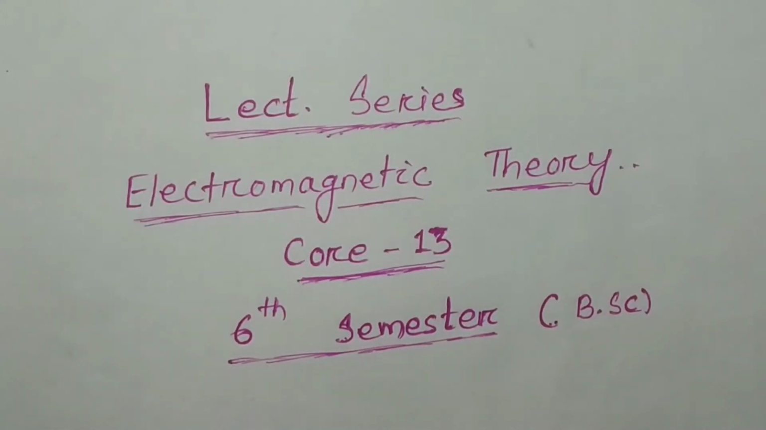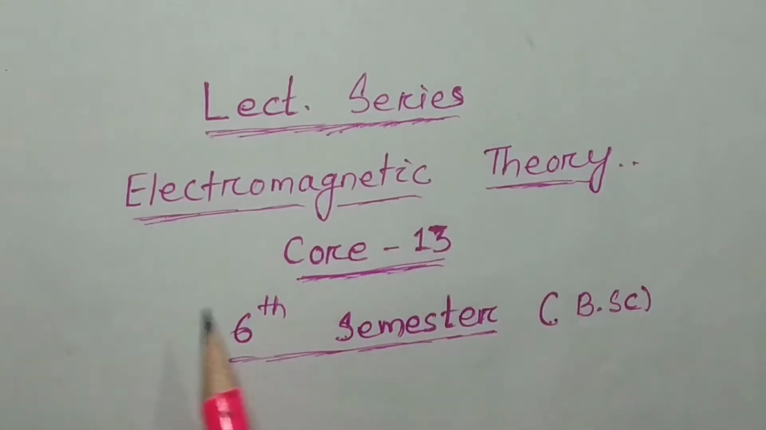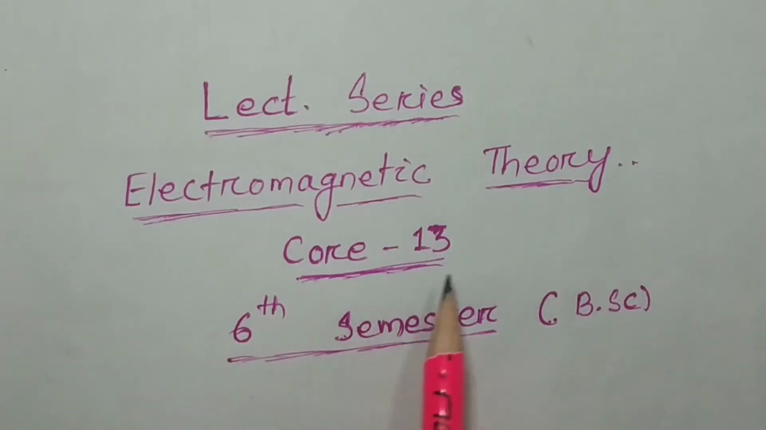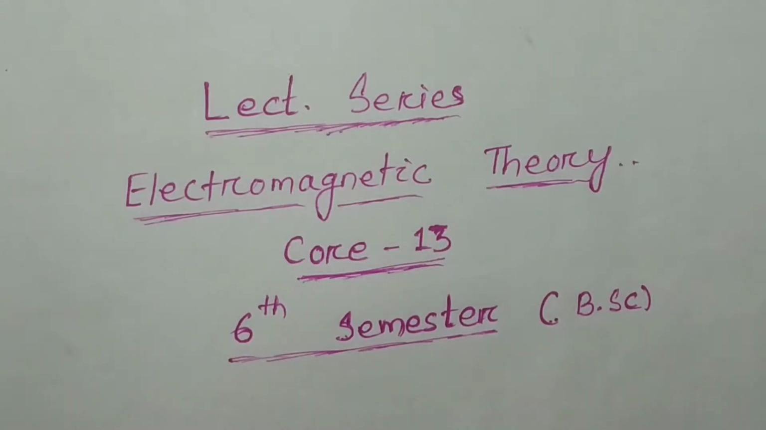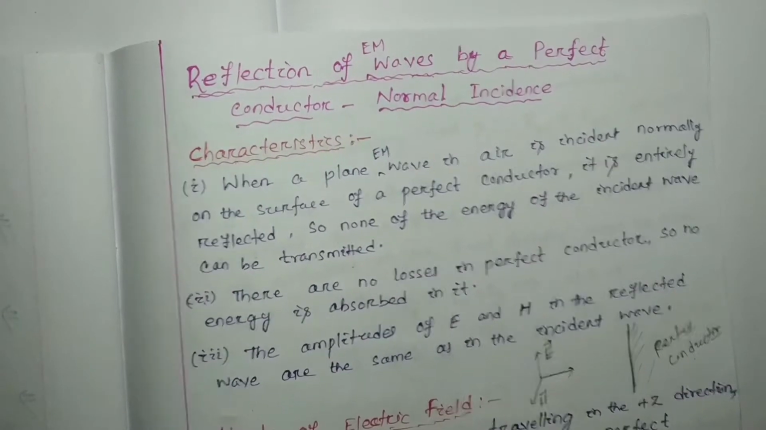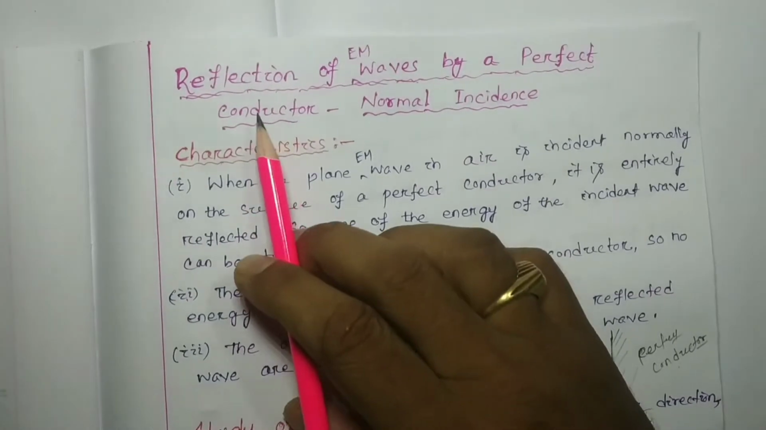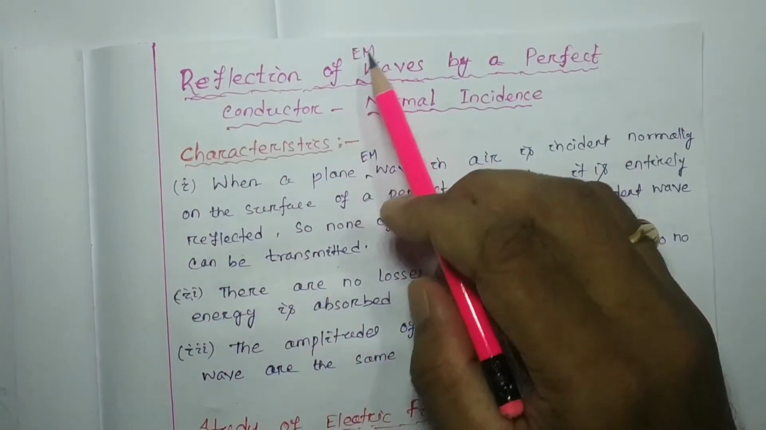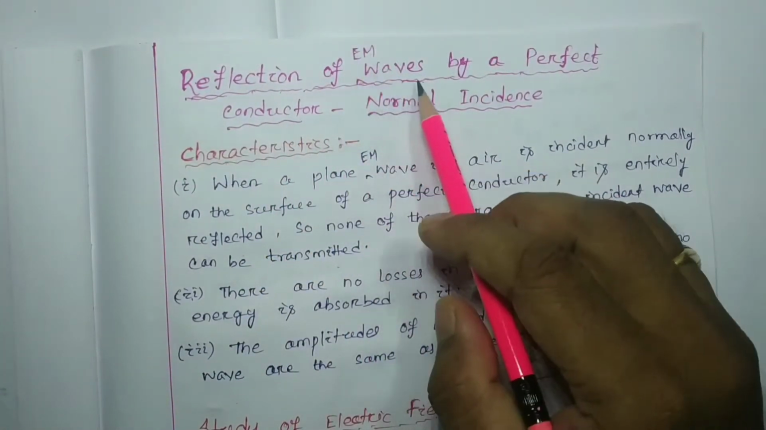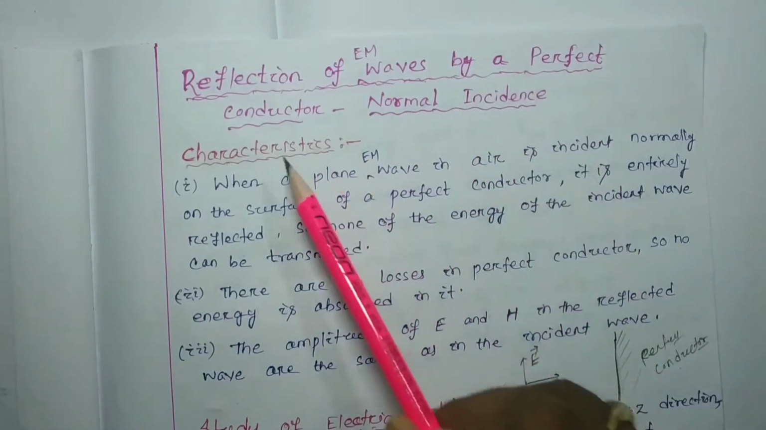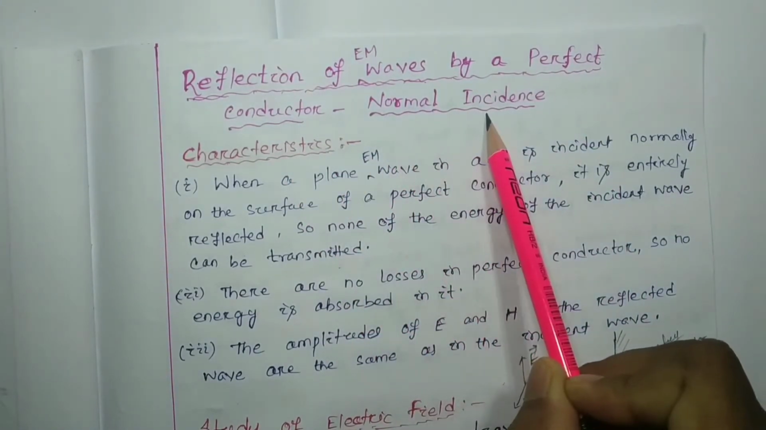I welcome you all to our lecture series on electromagnetic theory, that is your core paper 13, which belongs to the 6th semester BSc syllabus. In today's class we are going to discuss the topic: reflection of electromagnetic waves by a perfect conductor, under the condition of normal incidence.